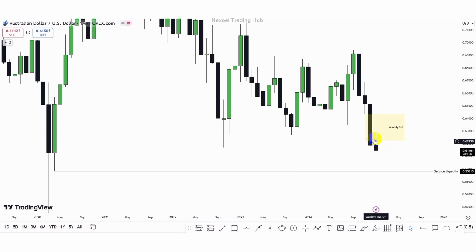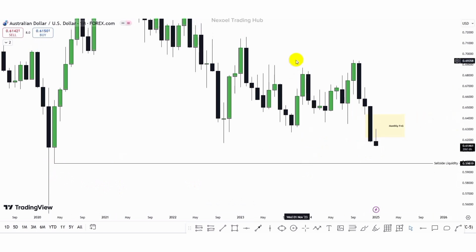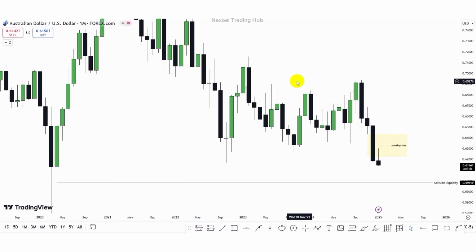Now we can clearly see the bullish move that returned to mitigate the monthly fair value gap, within which we identify the weekly and also the daily fair value gap. And now we can see the push of price to the downside. This is our next draw on liquidity in extension, this sell side liquidity, when we're looking at a bigger picture of price movements. But then let's go to the weekly time frame so that we can begin to redefine our sponsorship zone for the coming week.